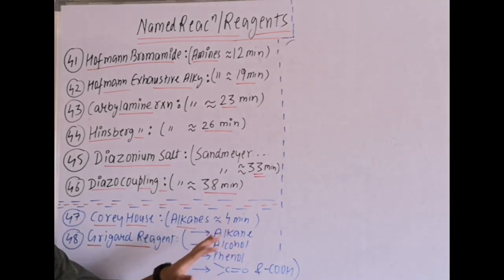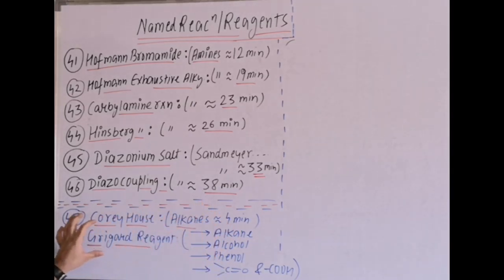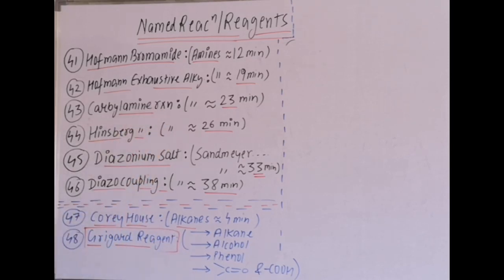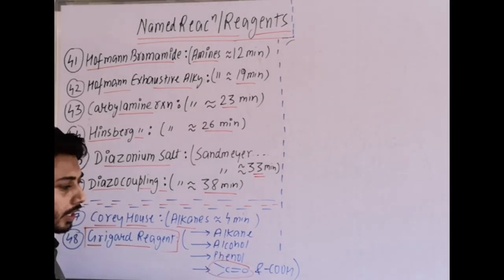So in these chapters, if you have gone through the video, you will get the reactions of Grignard, and they are very important reactions. So I have not mentioned it exactly in that part, so that I can tell you about the Grignard reagent from the alkane, alcohol video, phenol also, carbonyl compounds. In carbonyl compounds, it is at the 18th minute. Multiple reactions are given, and we can prepare the carboxylic group also.